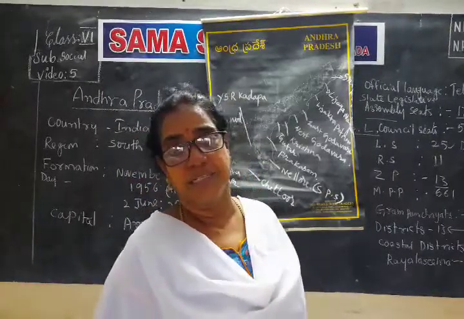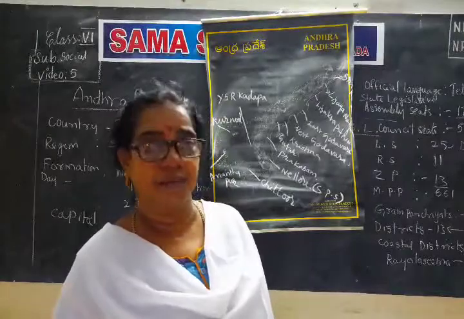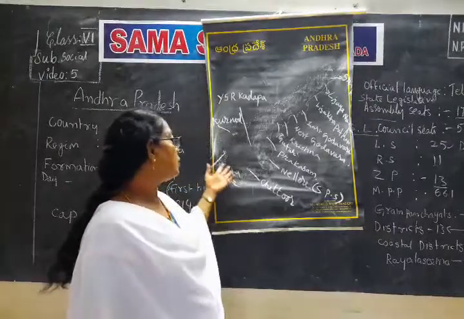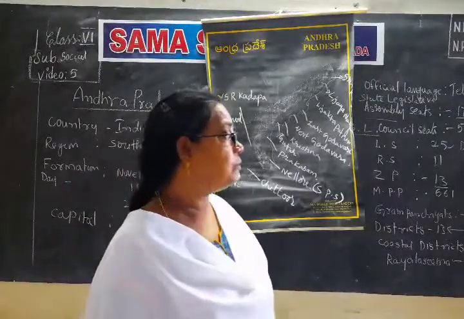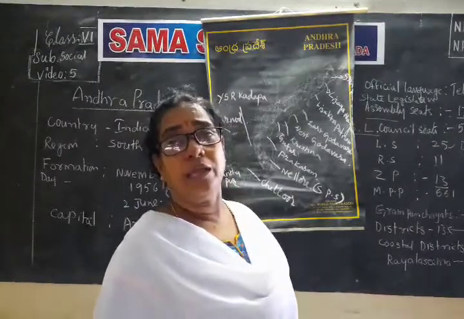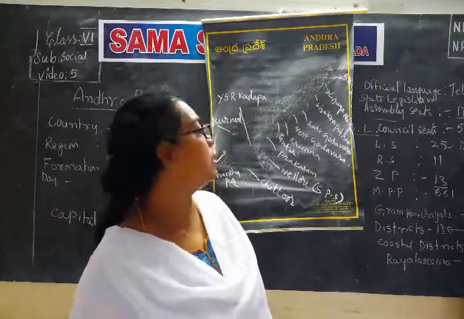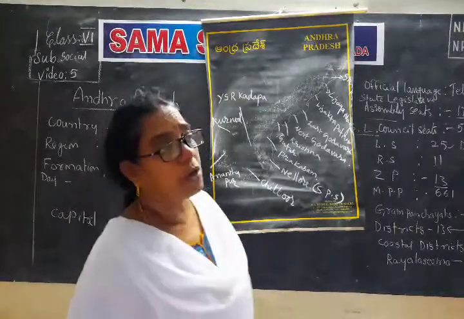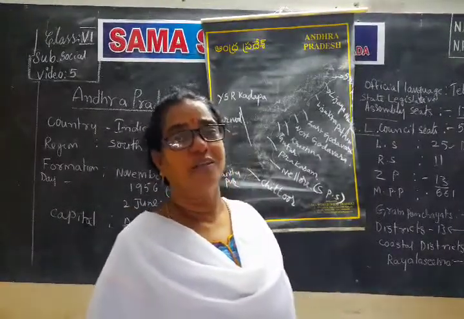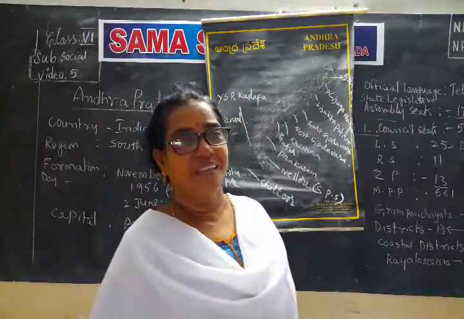That's why it is called Rayalaseema. Now it is covered with rocky area and very few crops are grown, upland crops like millets, ragi, jowar, bajra. The people are also fond of eating ragi sangati and ragi jowar.